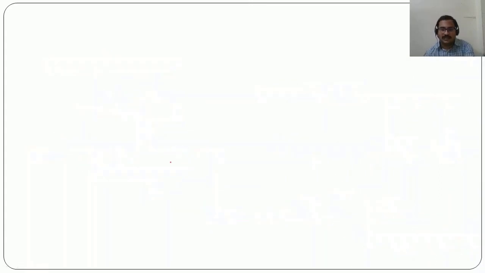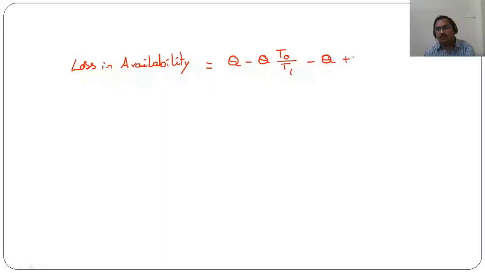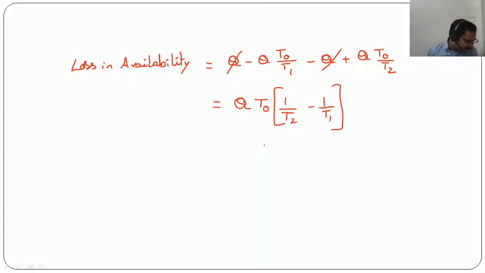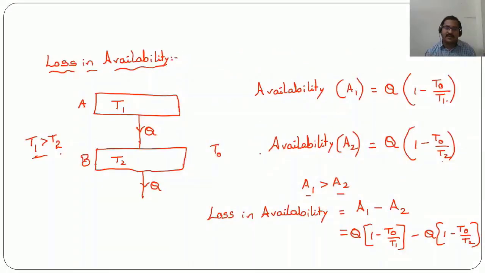Now if we expand this, loss in availability is equal to Q minus Q T0 by T1 minus Q plus Q into T0 by T2. Minus Q plus Q gets cancelled. You can write this as Q T0 into 1 by T2 minus 1 by T1. So this is the formula for loss in availability here.